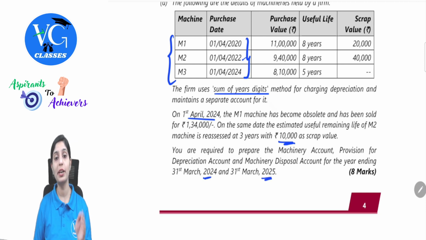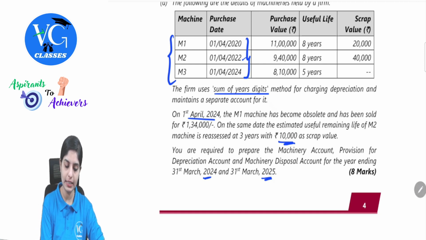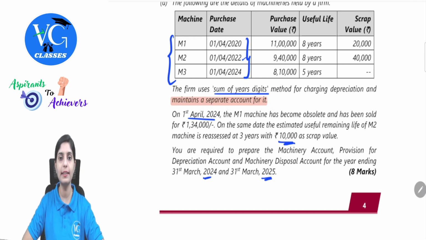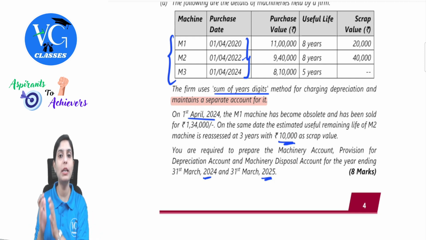They are asking us to record these transactions in three ledgers for 2 years. First of all, by observing that it maintains a separate account for it, we will have to be clear that they are not recording the depreciation in the asset account. That means where it will be recorded, either accumulated depreciation account or provision for depreciation. The question is asking us to prepare provision for depreciation, so we will record all the depreciation entries there.